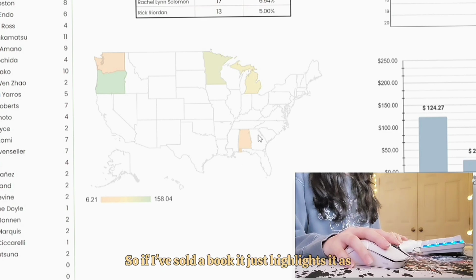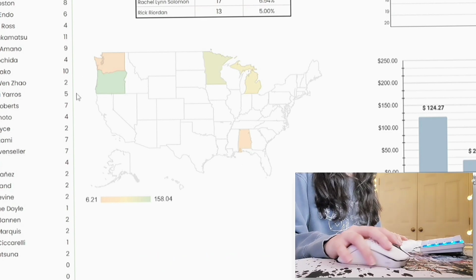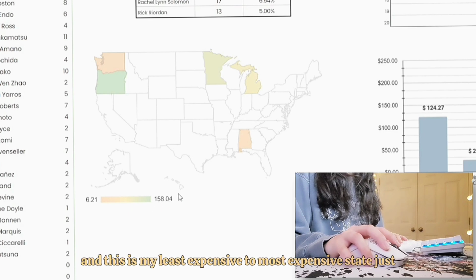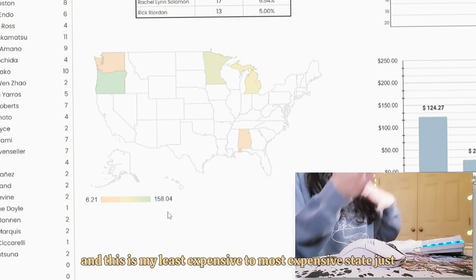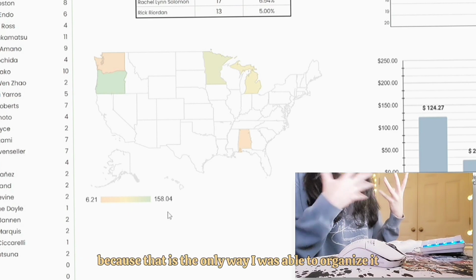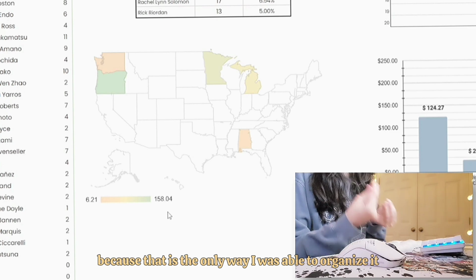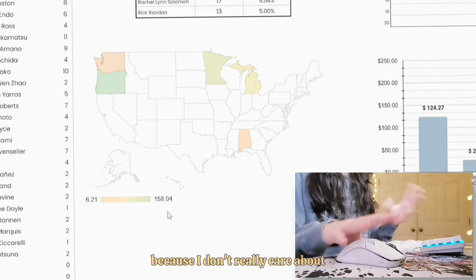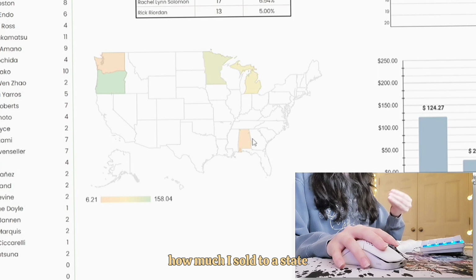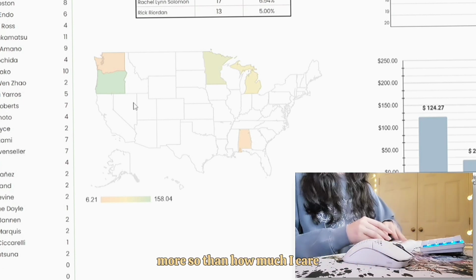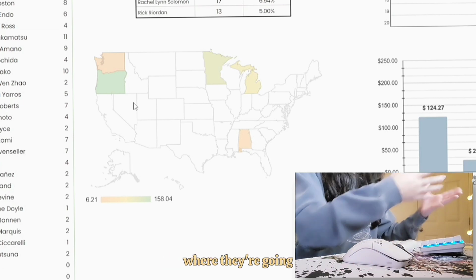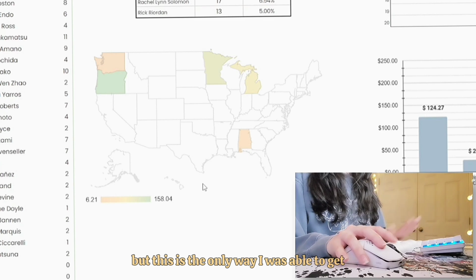This little geographic graph of the United States is where I've sold my books to. So if I've sold a book, it just highlights it as where I sold it, and this is my least expensive to most expensive state, just because that is the only way I was able to organize it. It kind of sucks because I don't really care about how much I sold to a state, more so than how much I care where they're going, but this is the only way I was able to get that graph working for now.